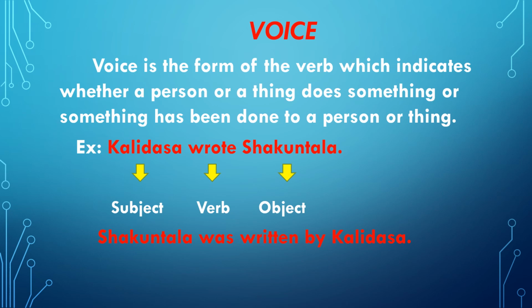Shakuntala was written by Kalidasa. So here something has been done to a thing. That means something is happening to the subject. So these are the two ways of expression. To know this properly, let's move on to the next slide where we come across the kinds of voices.